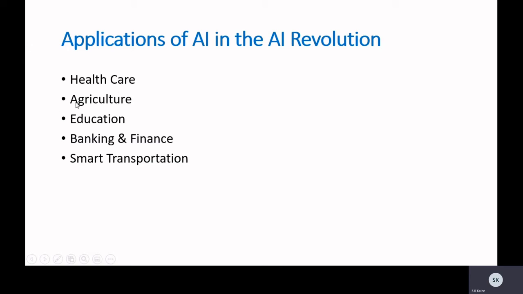The second field where AI has a lot of scope is the agriculture field. For example, soil health monitoring and restoration through image recognition applications and deep learning models. Similarly, crop health monitoring and providing real-time action advisories for farmers, which we can do with remote sensing data, high resolution data, weather data, and AI technologies.